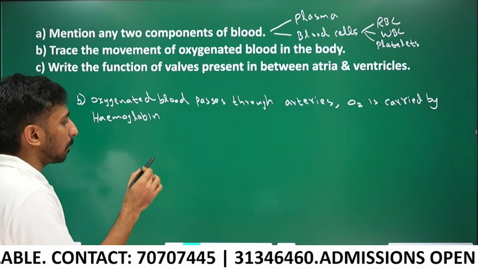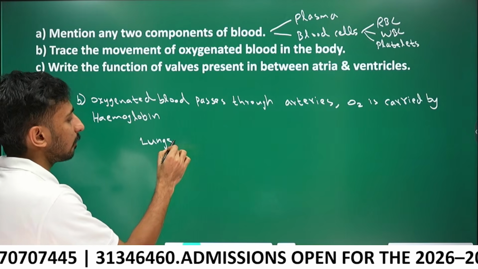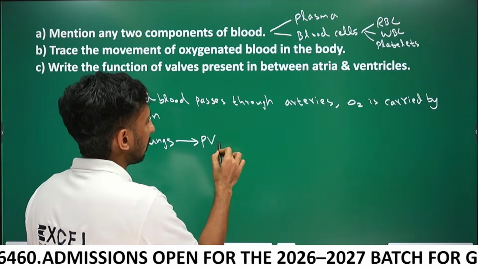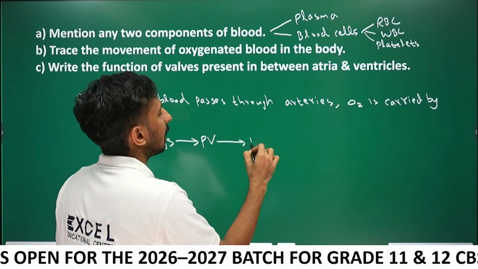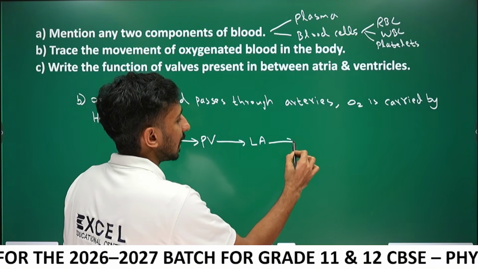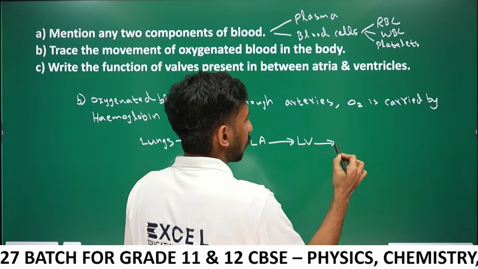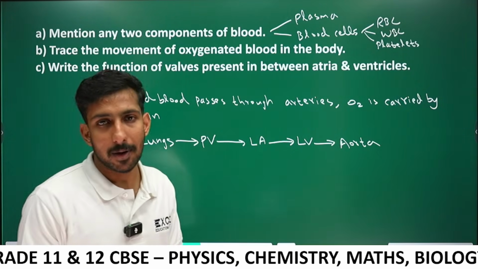The pathway of movement: oxygenated blood comes from the lungs. From the lungs it is carried by the pulmonary vein. Through the pulmonary vein it reaches the left atrium. From the left atrium it goes to the left ventricle. From the left ventricle it goes through the aorta to body parts.